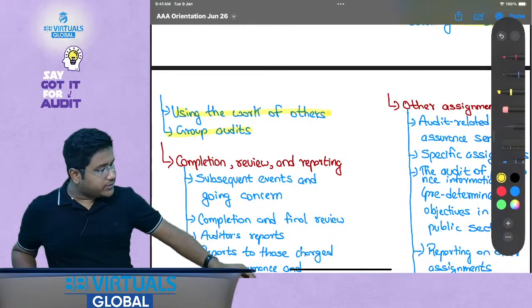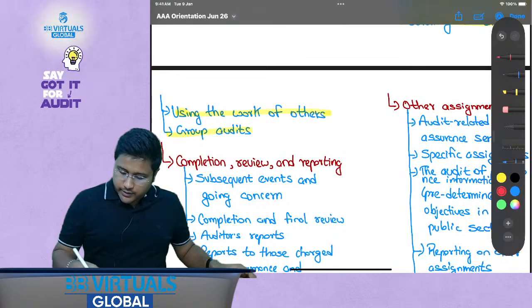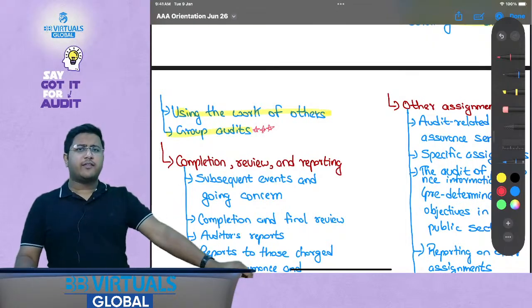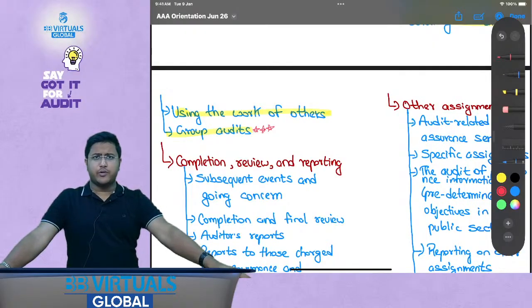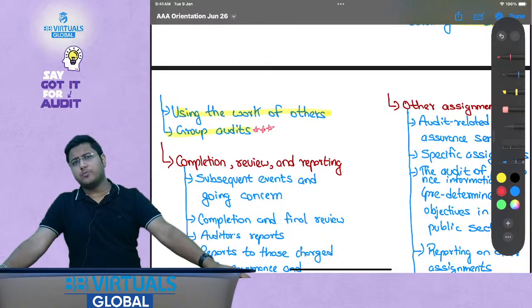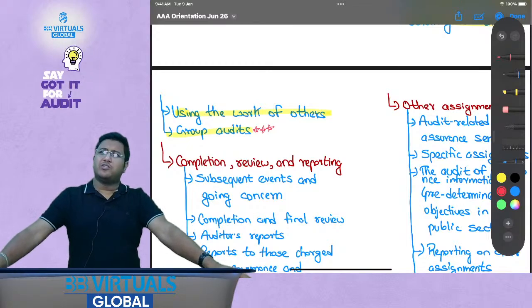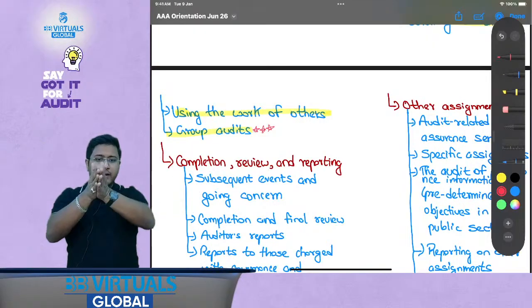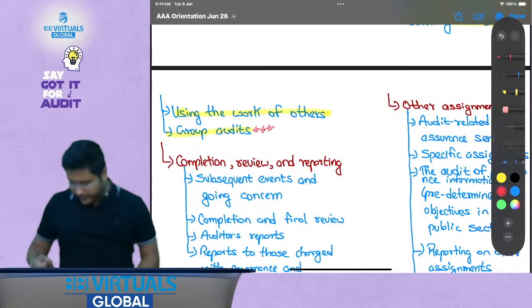Group audits. Now this is something that is only and only covered in your AAA syllabus and not in your AA syllabus. You have already discussed group accounting in your SBR syllabus by now, right? Now here we are going to discuss how the auditor needs to conduct the audit for a group audit. So it should be very simple, no? Like a company, there's a group, that's it. No, my dear friends, all of these companies are combined together in a group, like you might have done.